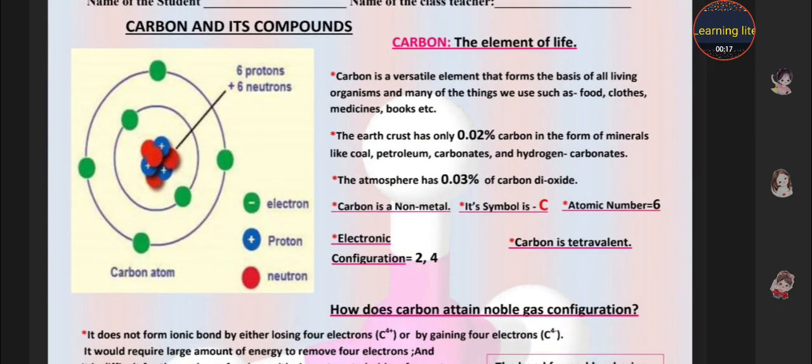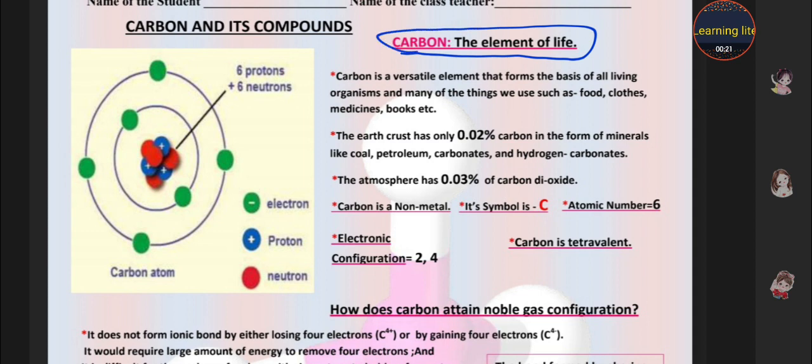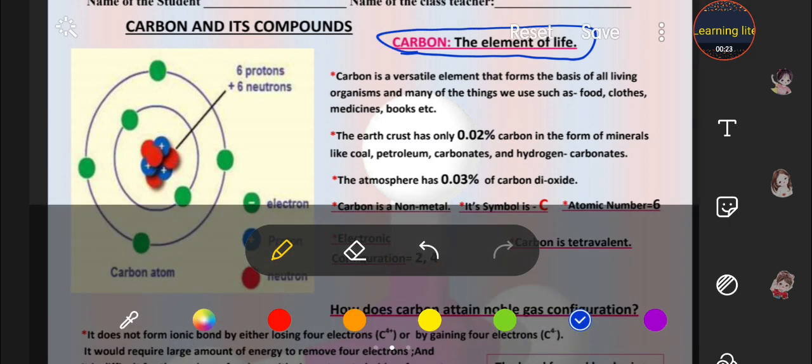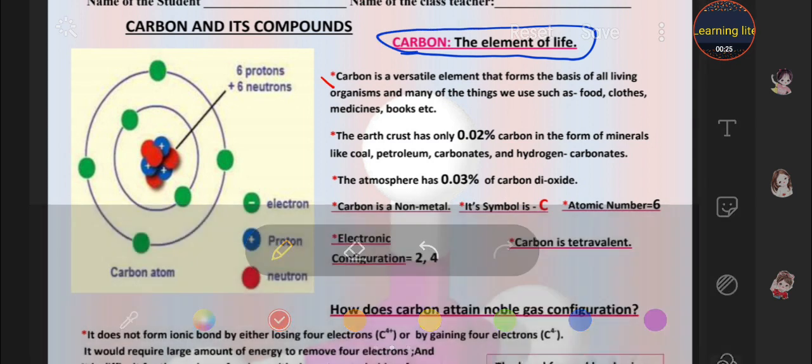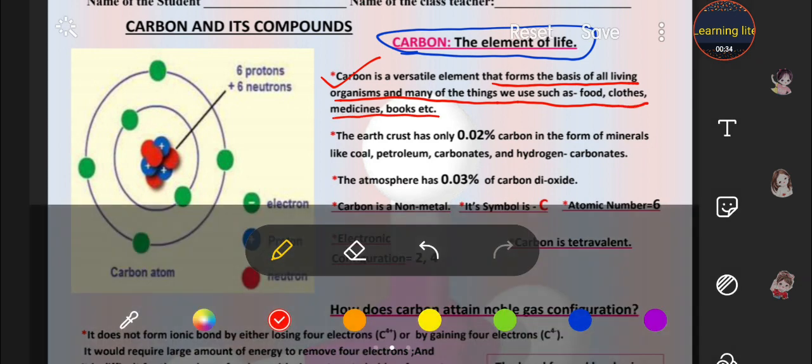Let's discuss, students, carbon. Carbon is the element of life. Why is carbon called the element of life? Carbon is a versatile element, students. Versatile means it forms the basis of all living organisms and many things like food, clothes, medicine, books. Everything you have around yourself in your surroundings is made up of carbon. So carbon is a versatile element.